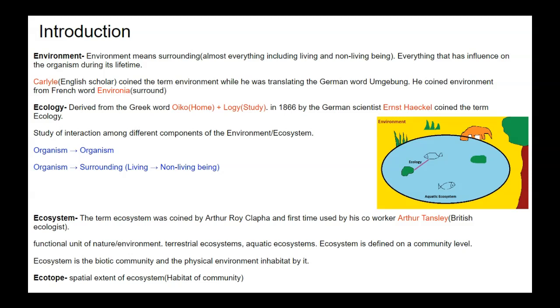Ecosystem. The term ecosystem was first used by Arthur Tansley, a British ecologist, and was coined by his co-worker. Ecosystems are functional units of nature or environment, like terrestrial ecosystem and aquatic ecosystem. Ecosystem is defined on a community level, and ecosystem is the biotic community and the physical environment inhabited by it. Next term is ecotope. Ecotope is the spatial extent of an ecosystem or habitat of a community.